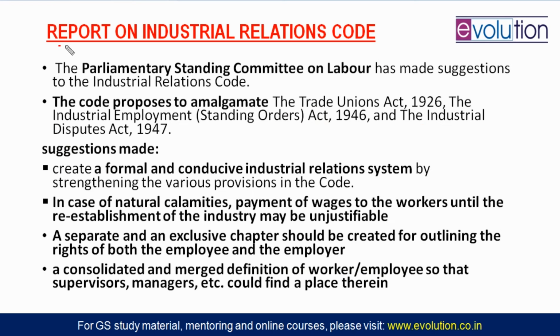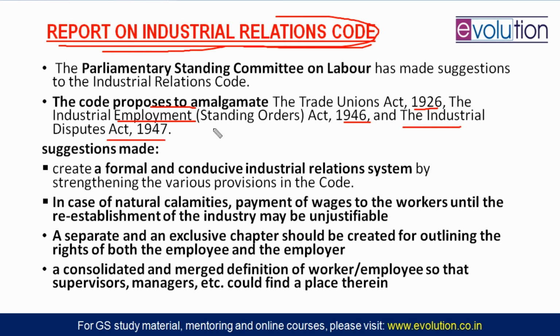Our next topic is the report on the Industrial Relations Code. For that, first of all, study what the Industrial Relations Code is. This Industrial Relations Code is an amalgamation. We have the Trade Unions Act 1926, the Industrial Employment Act 1946, and the Industrial Disputes Act 1947. All these three acts will be amalgamated together and a new code will come, that is the Industrial Relations Code.